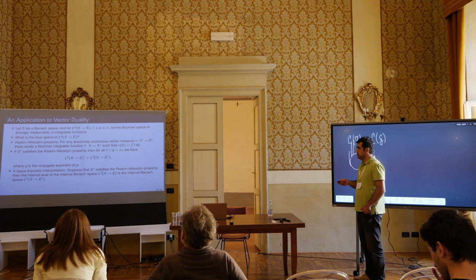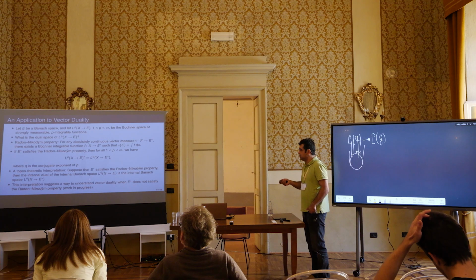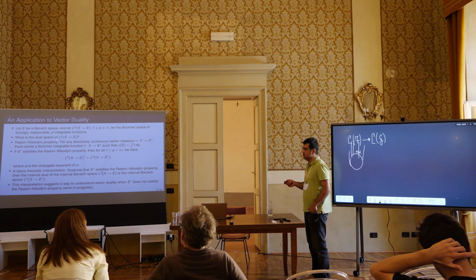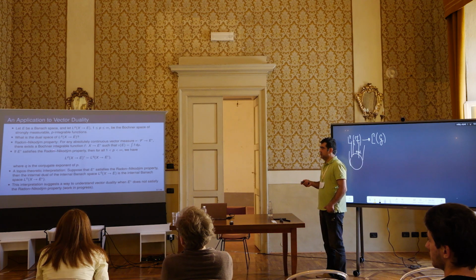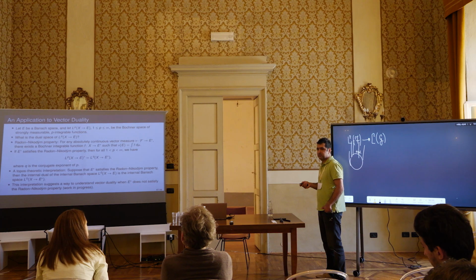This interpretation is maybe a cute observation, but it actually suggests a way to analyze this question of what the dual space is, beyond the setting of the Radon-Nikodym property. If the dual space of the Banach space satisfies the Radon-Nikodym property, then we had this nice interpretation of the dual space.